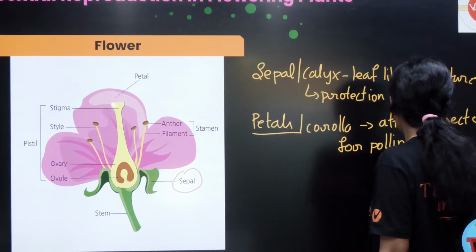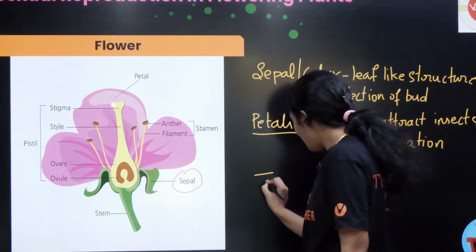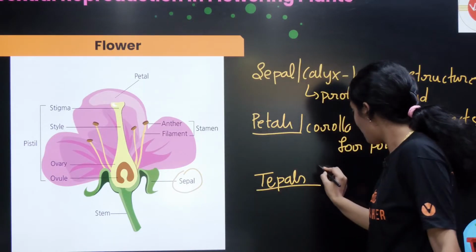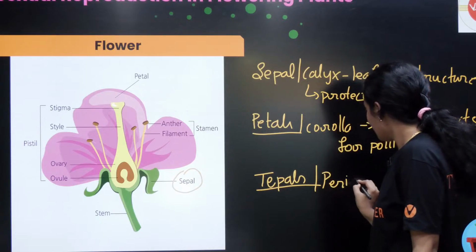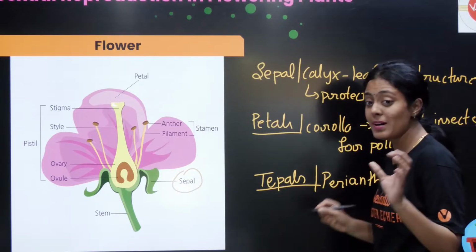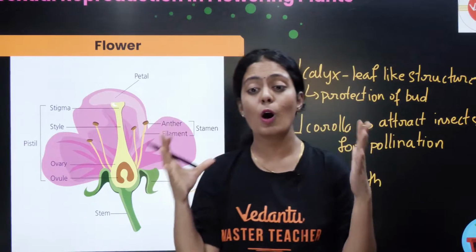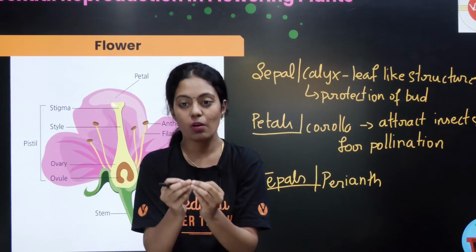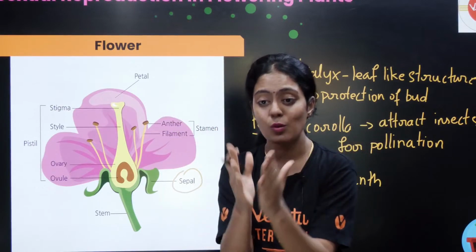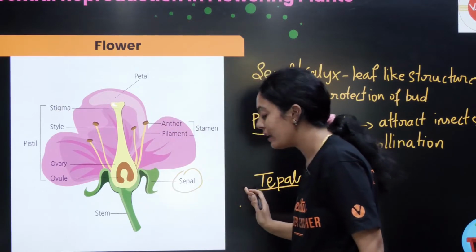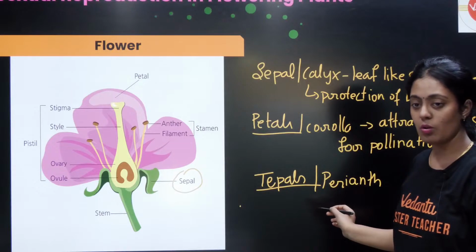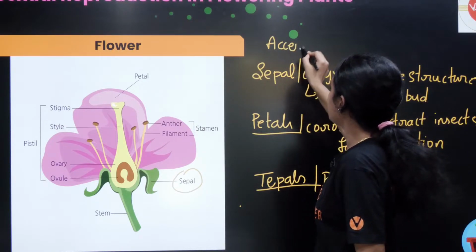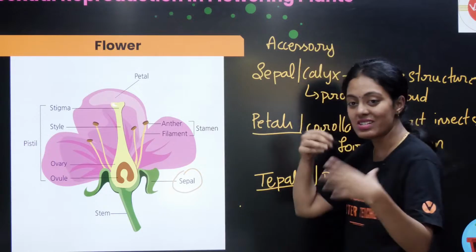Now I am writing one more word. Let us see how many know this. Tepals. What are tepals? The other name for tepals is perianth. You have studied this in the morphology chapter, correct? In tepals or perianth, when the sepals and petals are fused, that is what we call tepals or perianth. Sepals and petals are called accessory whorls. They are just extra whorls.